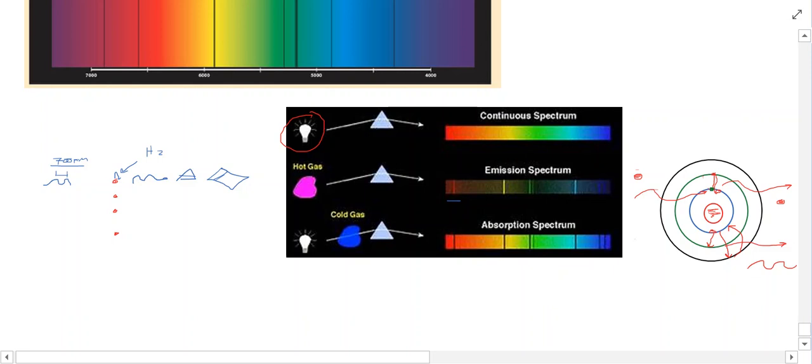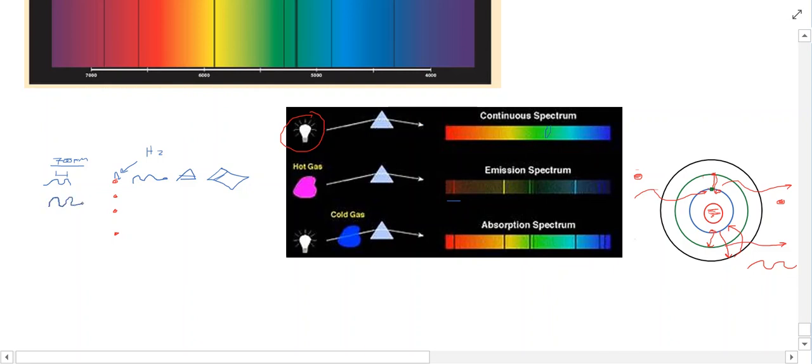Now, if I was to take, let's say, a wavelength of light from here. So imagine this is my other wavelength of light, and I shine this wavelength of light at my atom of hydrogen.